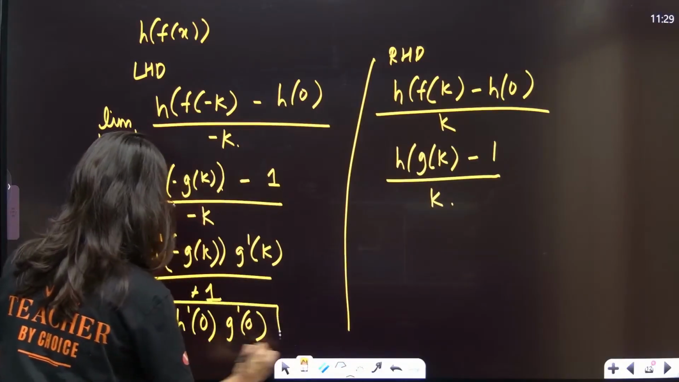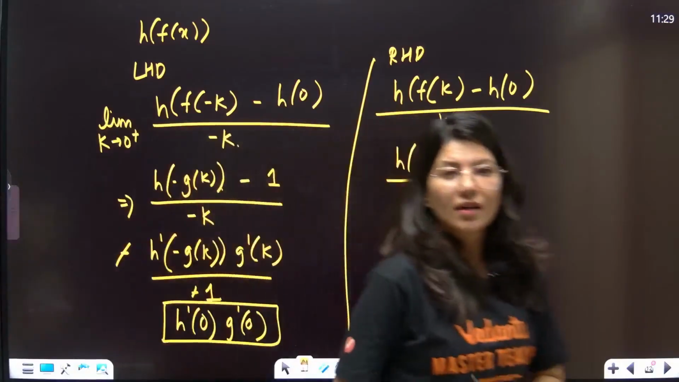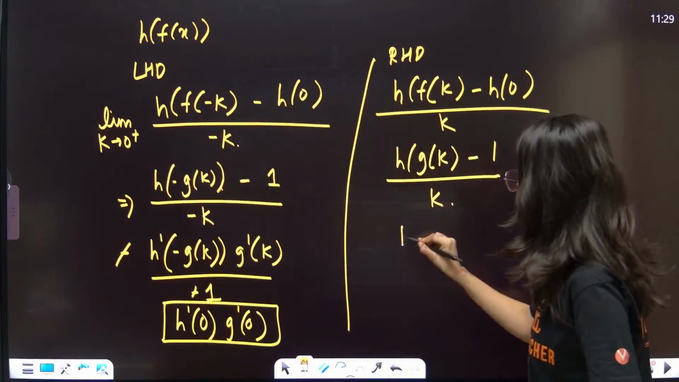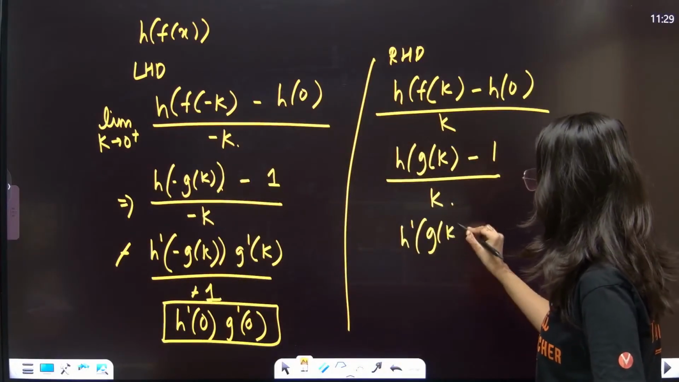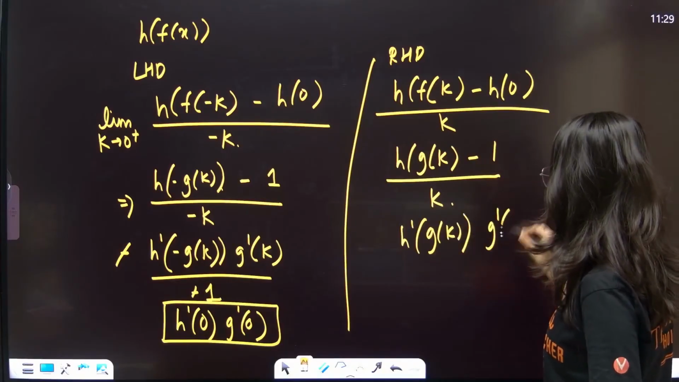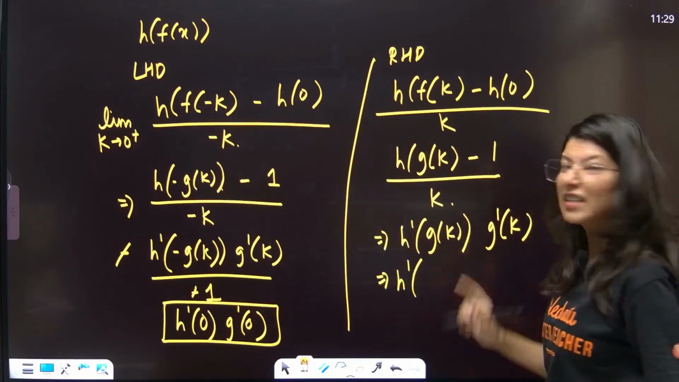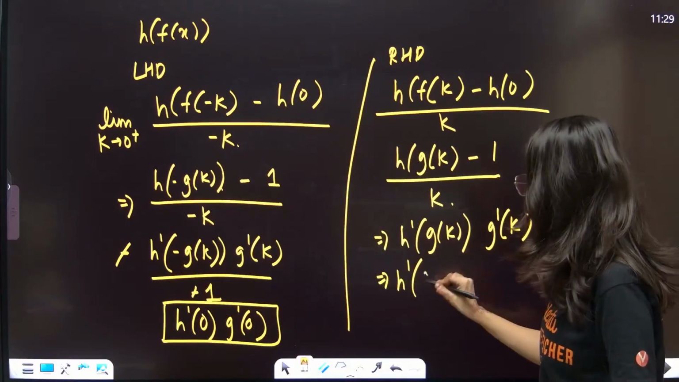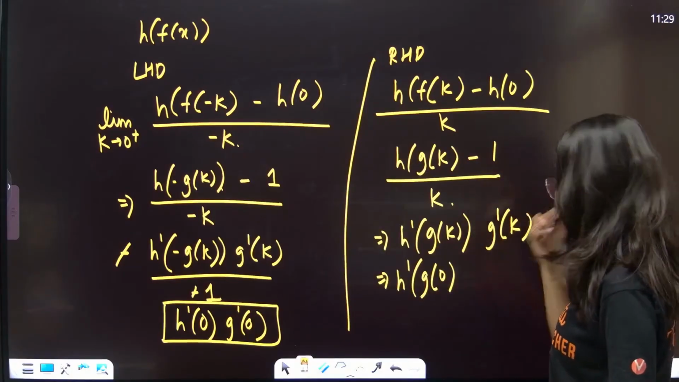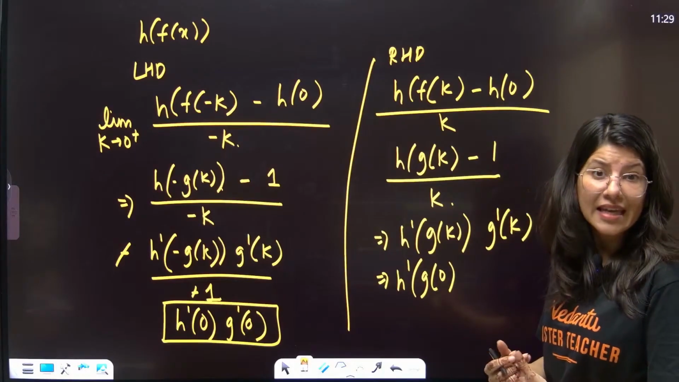This is what it is coming. Okay, this is your LHD. Now let's talk about h dash of k and g dash of k. Now if you put k as 0, h dash of k, so this is g of 0. In fact, you need to put k as 0 plus.